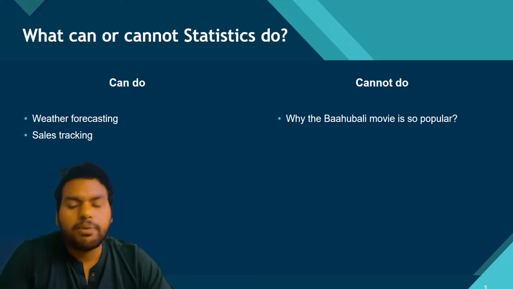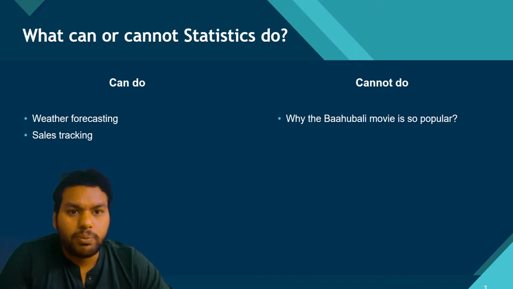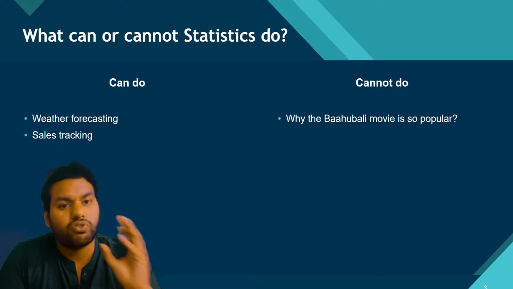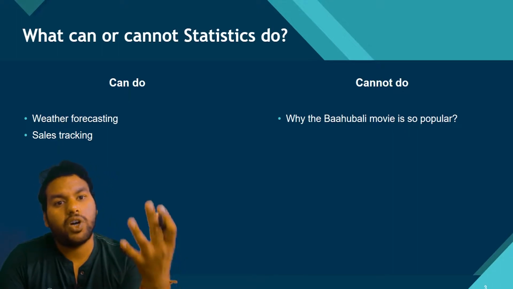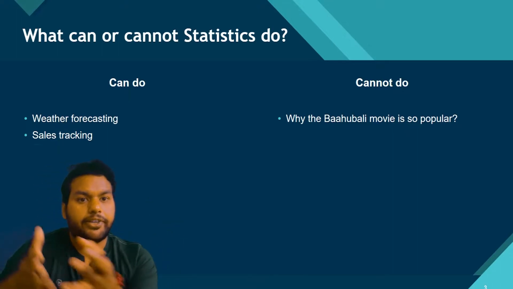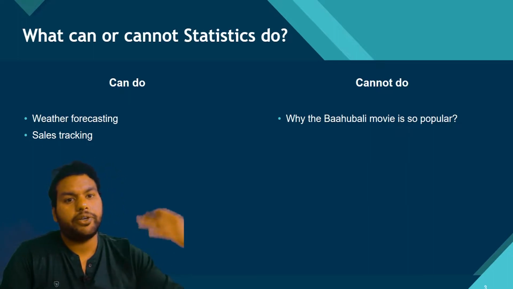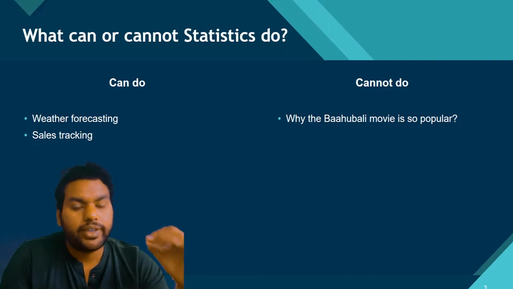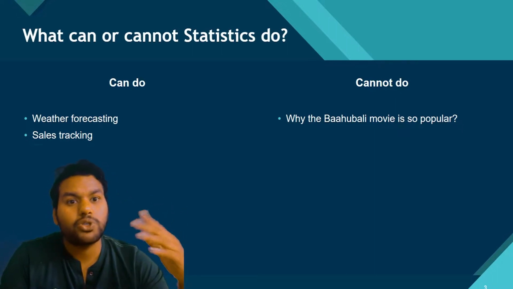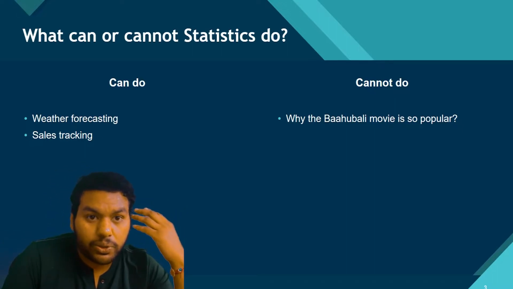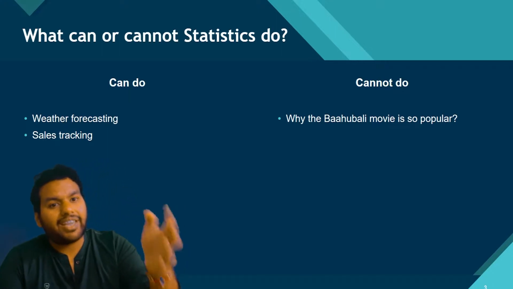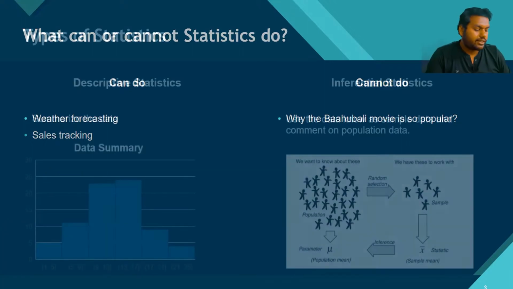So why the Bahubali movie is so popular, we cannot tell with the help of statistics, because we do not have the right information in the data. Some people may like it for this reason, some for that reason. That is one of the most important things you should know, what statistics cannot do, instead of what statistics can do.